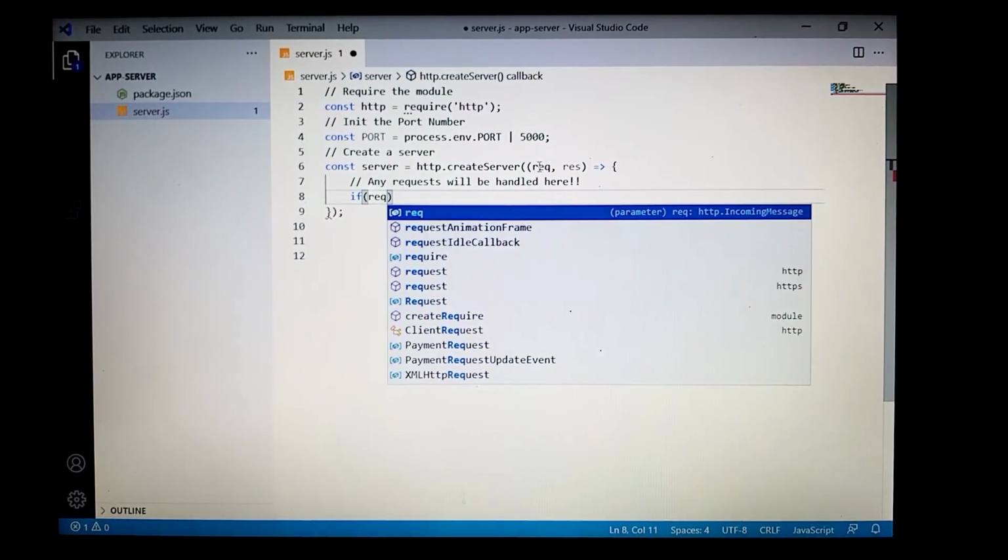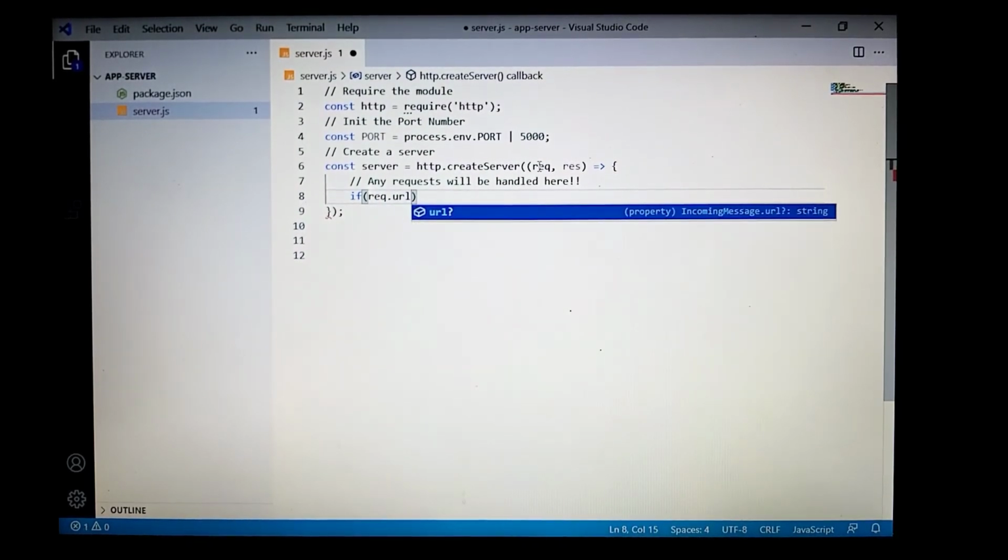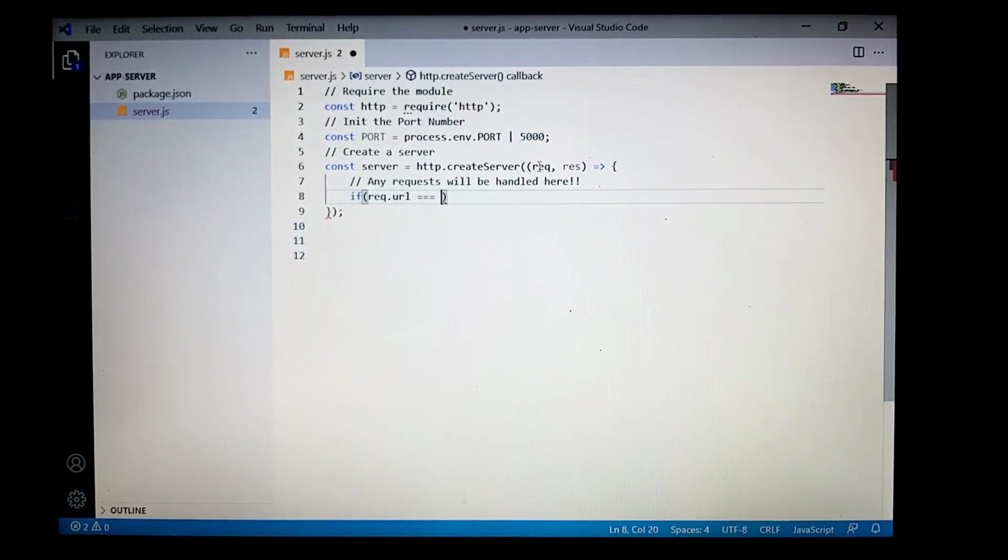Now, we will check if the request URL is equal to slash, which means the home path, and if the request method is a GET method.